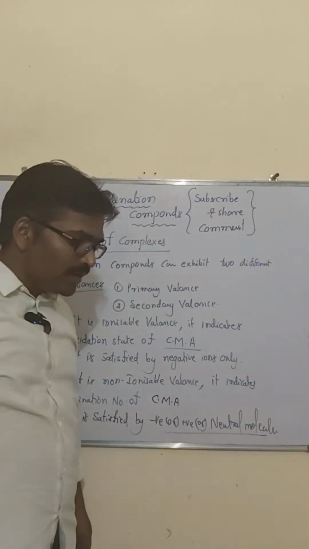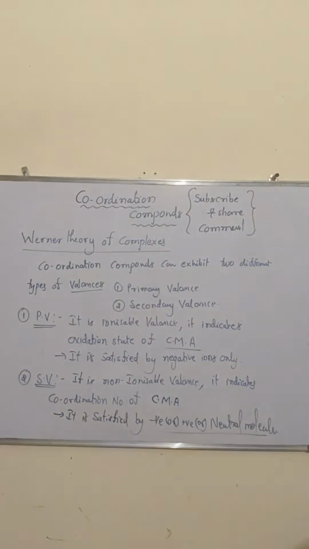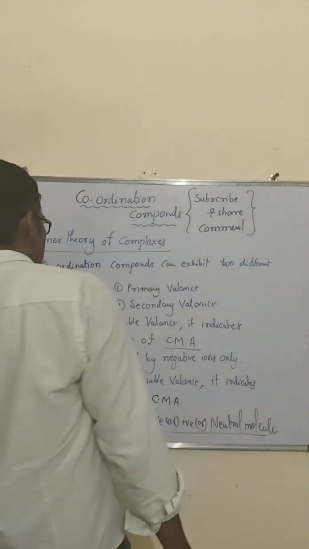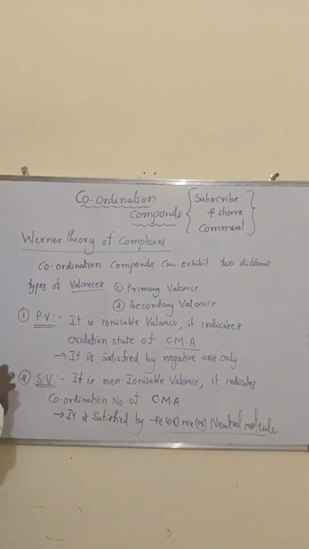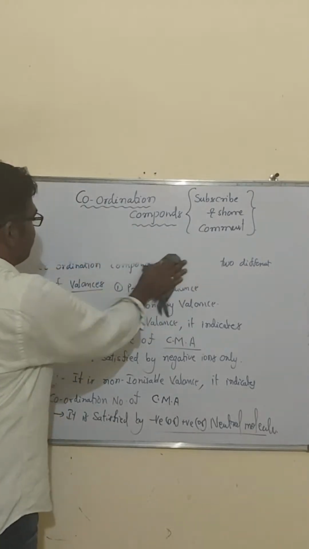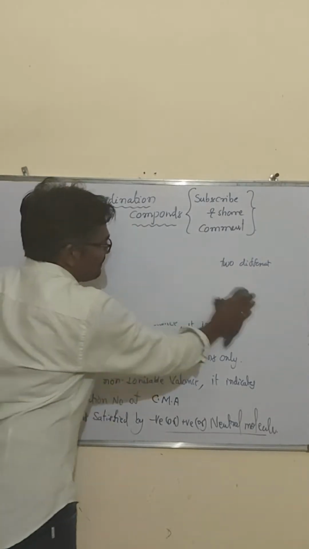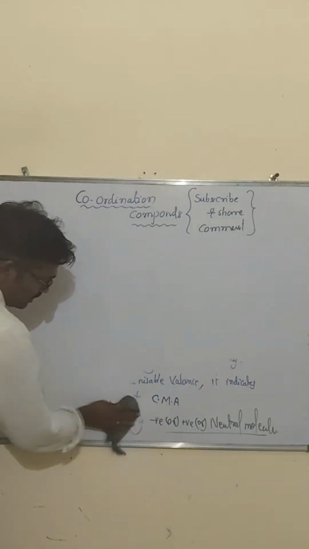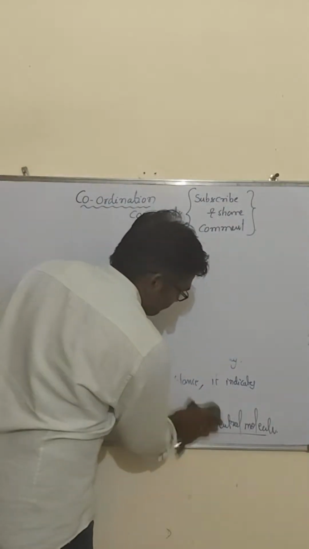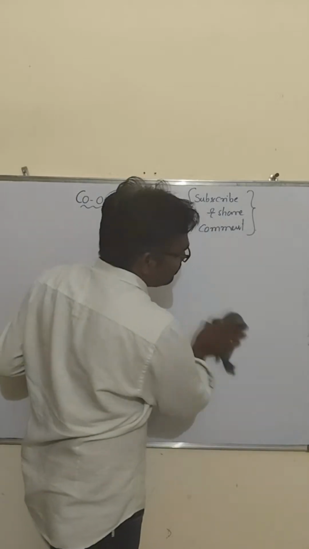It is satisfied by positive or negative or neutral molecules which act as ligands. Clear? Understand, all of you? Now what are the primary valency and the secondary valency, we will discuss with one compound. The primary valency is the oxidation state, and the secondary valency is the coordination number, as I told.